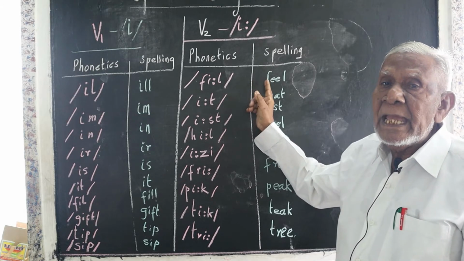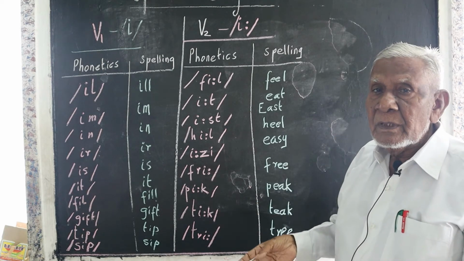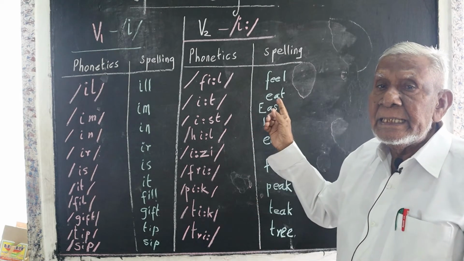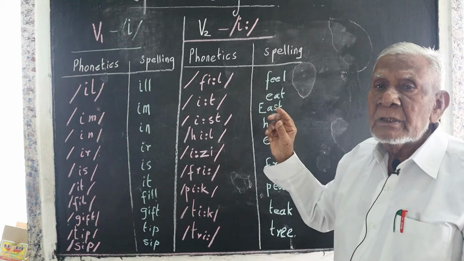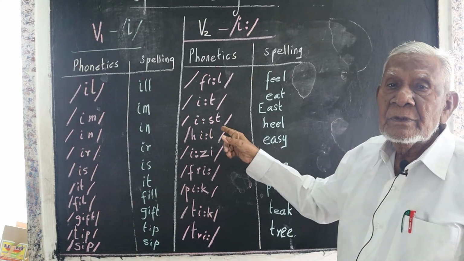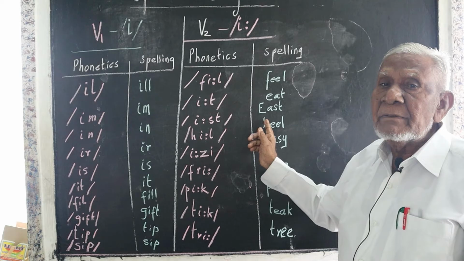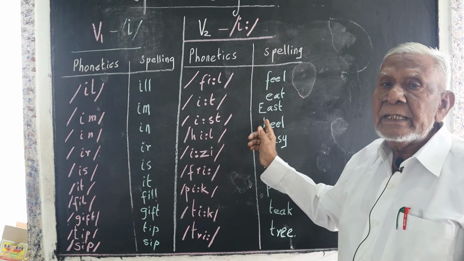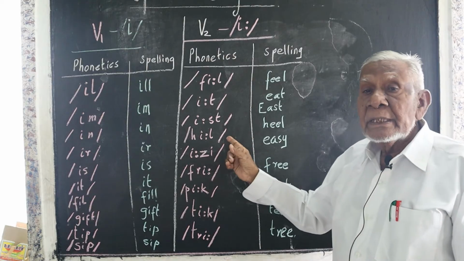I feel happy. Eat, E-A-T, eat. The children eat sweets. East, see the spelling, E-A-S-T. The sun rises in the east.